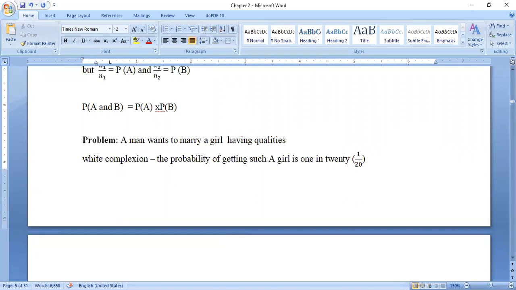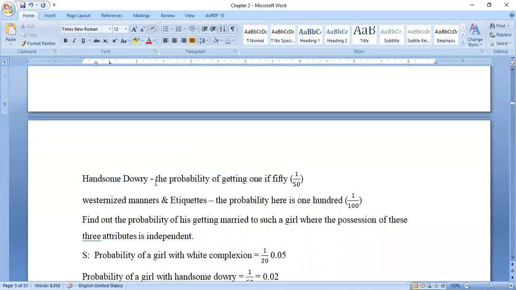The probability of getting such a girl is 1 in 20, that is 1 by 20. Next, a handsome dowry. He requires a good handsome dowry also. The probability of getting it is 1 in 50, that is 1 by 50.